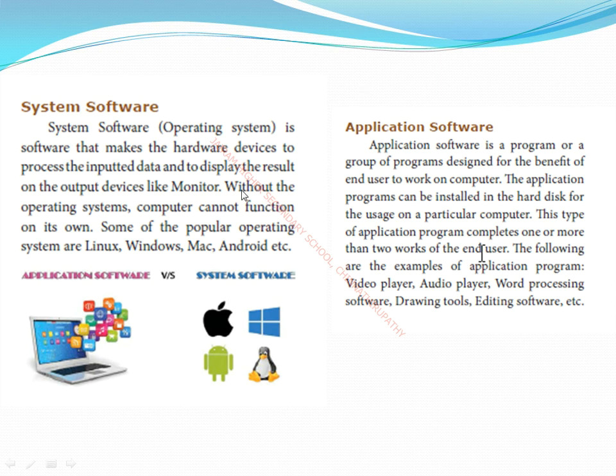You may get a doubt in this: how does the system software give permission to the printer? All of this happens within a fraction of a second. We couldn't guess. So next one, without the operating system, a computer cannot function on its own. I told you repeatedly. Some of the popular operating systems are Linux, Windows, Mac and Android. Android is also one kind of operating system. That's why we are using it very conveniently.